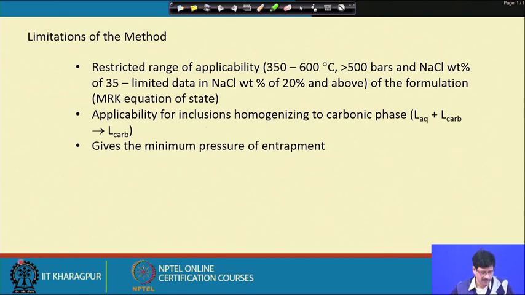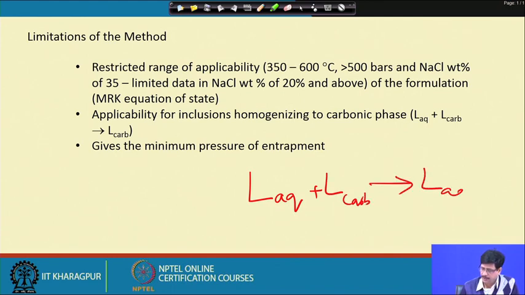Means we can very well apply it when the homogenization process is L aqueous plus L carbonic to L aqueous. Its applicability to homogenization to the carbonic phase involves some amount of uncertainty. And then, as said before, this gives the minimum pressure of entrapment.